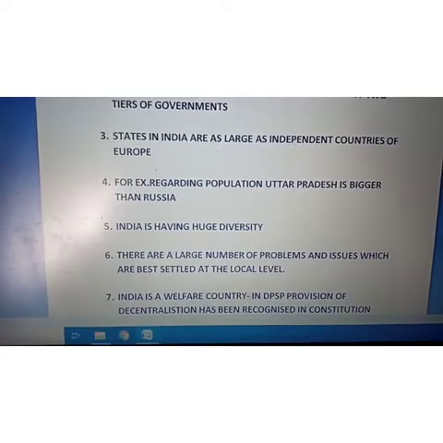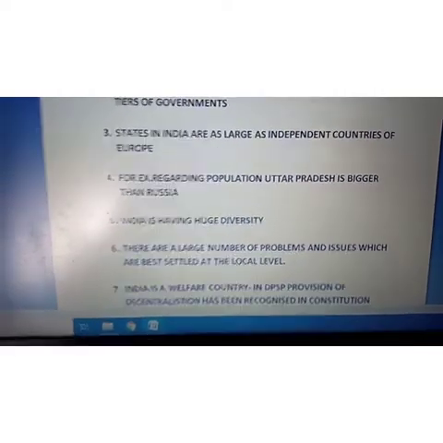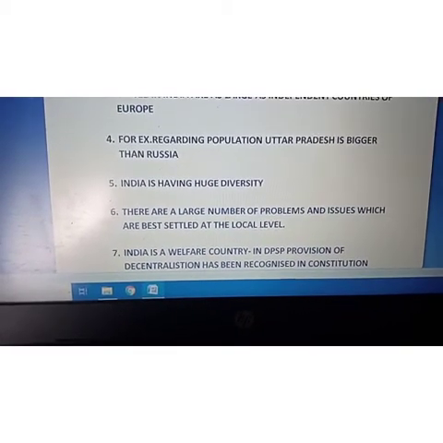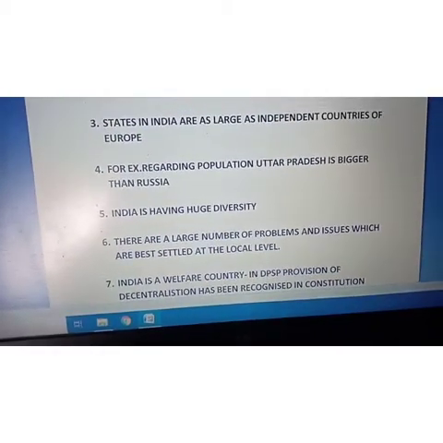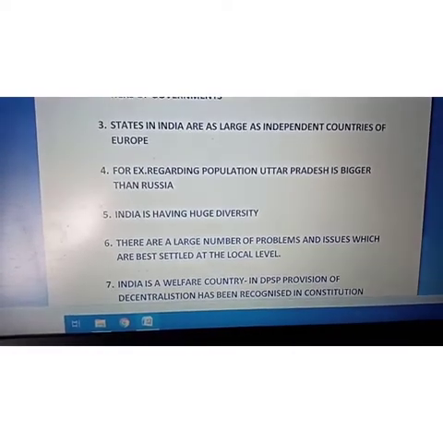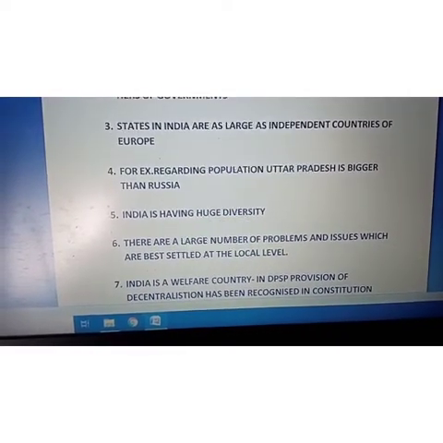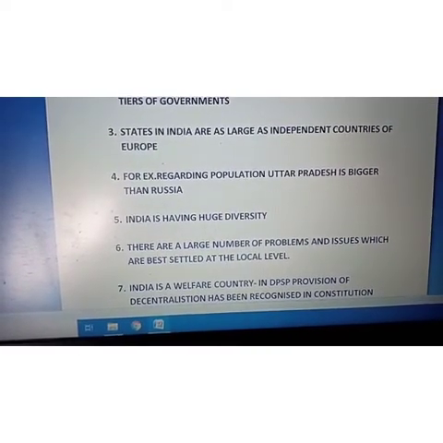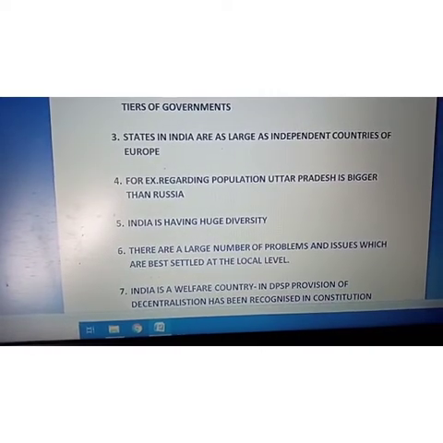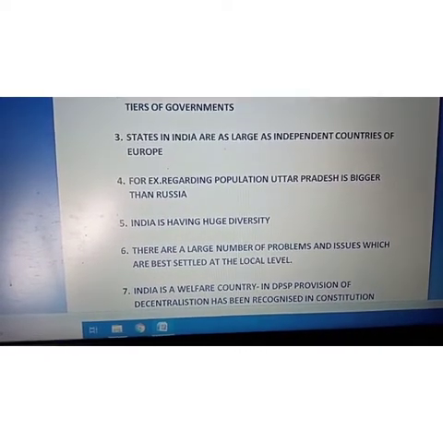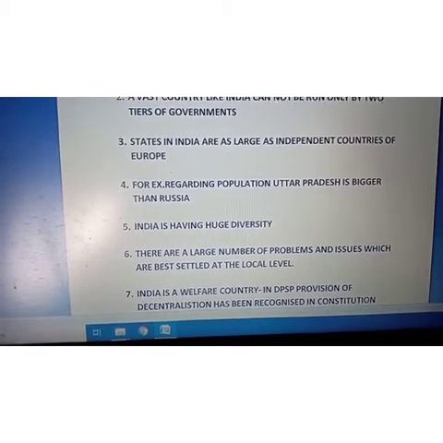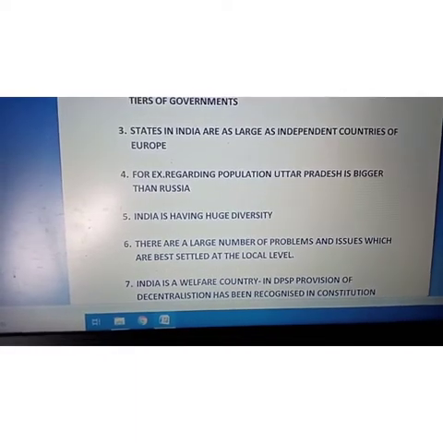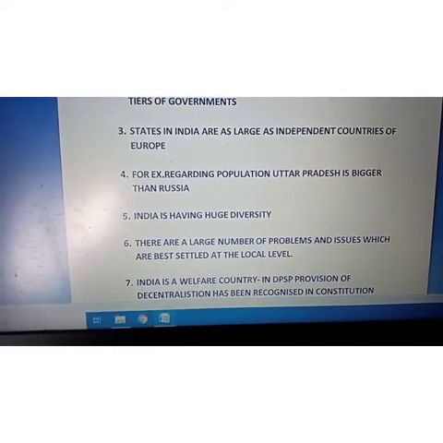Okay. Number 5, India has huge diversity also. That is also a reason for which we need the third tier of government, because we have to address the diversity. In India there are different types of population, different types of culture, different types of needs. So this much diversified country cannot be ruled by one particular government or two particular governments. So we have to make some small government, because the local need of the people can be solved only by the local government. They know the proper need of the people, and that is why we have made the third tier of government, that is the local government.